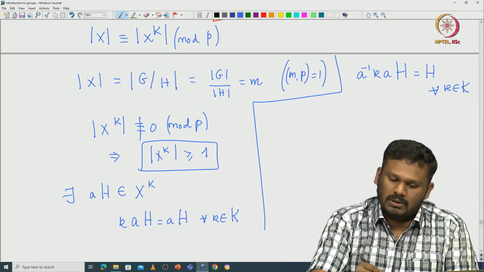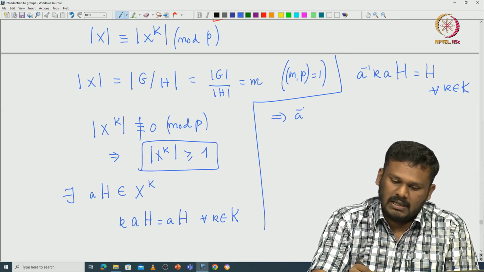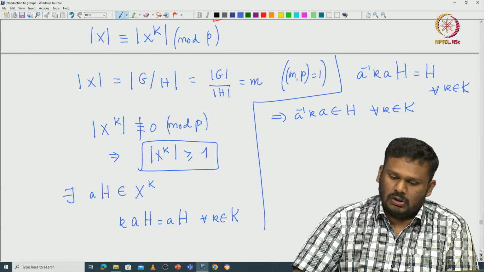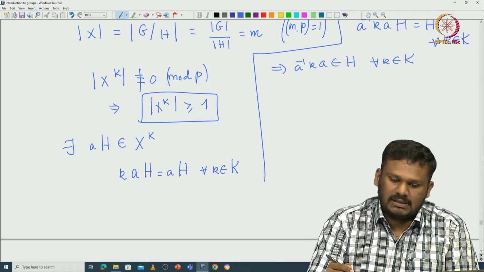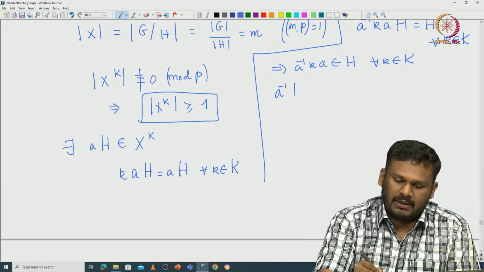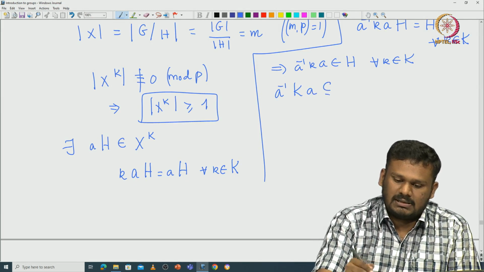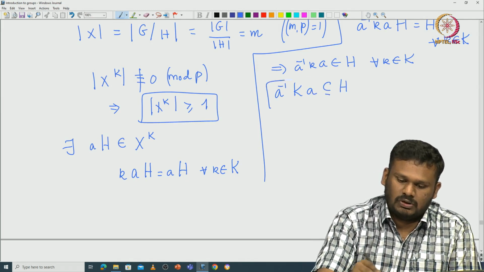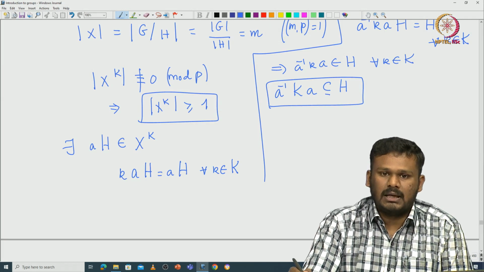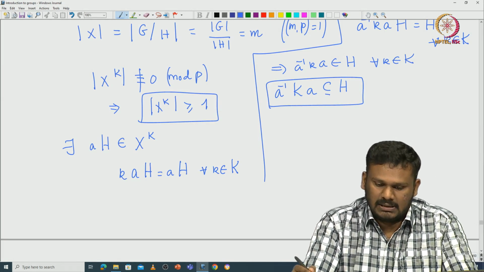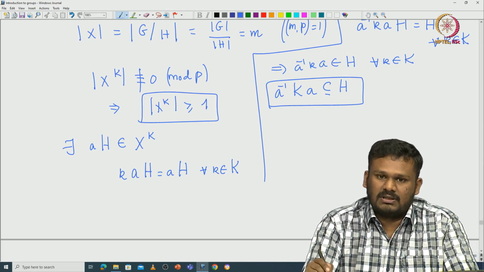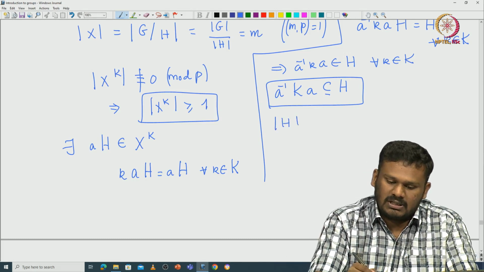But H is a subgroup, so this implies A inverse K A is an element of H for all K in capital K. What is the meaning of this? This means if you take the conjugate of capital K under this A inverse, it is going to be a subset of H. But note that the cardinality of H is P^k and the cardinality of K is P^k.